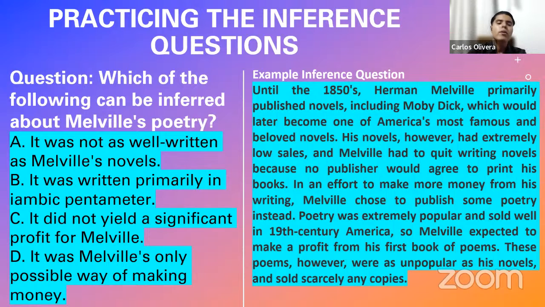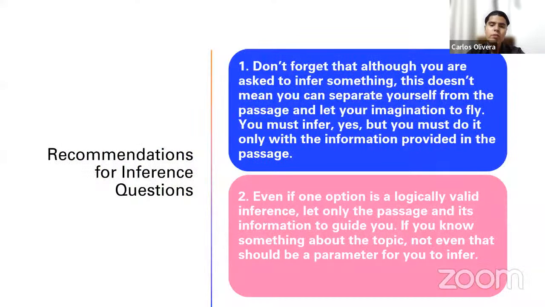Now, we have some options. It was not as well written as Melville's novels. It was written primarily in iambic pentameter. It did not yield a significant profit for Melville, or it was Melville's only possible way of making money. Before we respond, some recommendations.